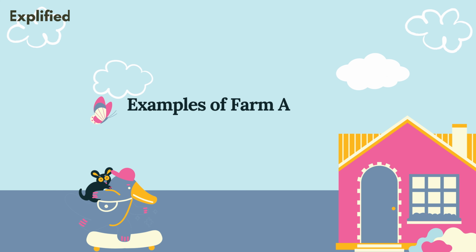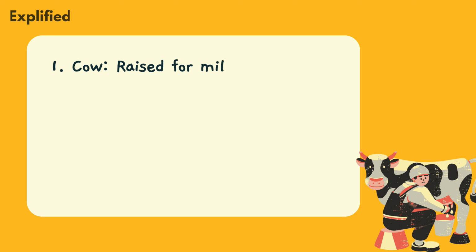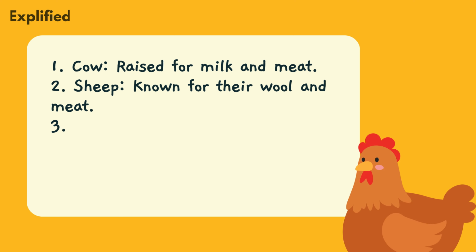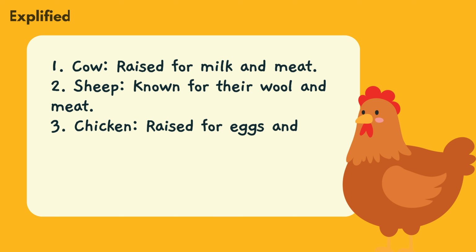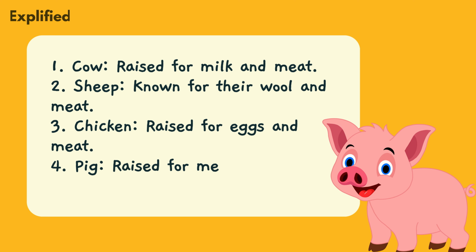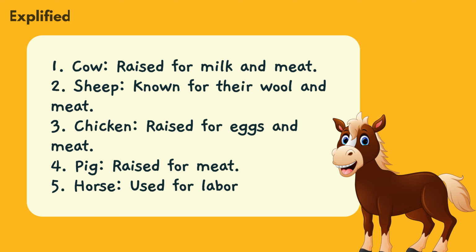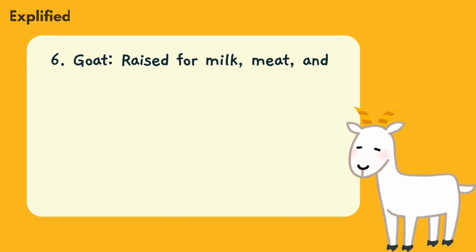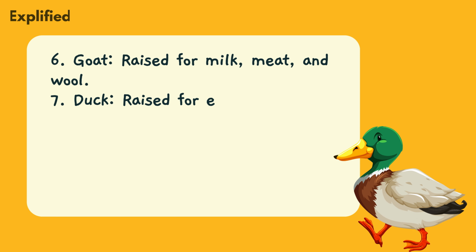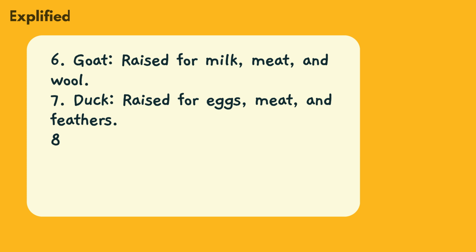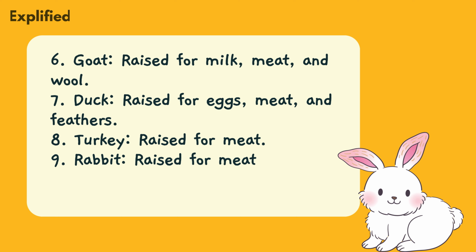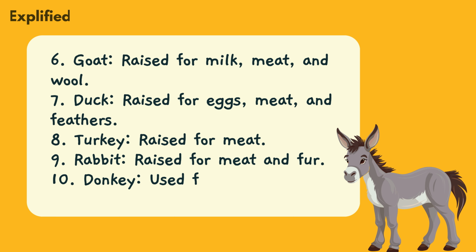Examples of farm animals. Cow, raised for milk and meat. Sheep, known for their wool and meat. Chicken, raised for eggs and meat. Pig, raised for meat. Horse, used for labor and riding. Goat, raised for milk, meat, and wool. Duck, raised for eggs, meat, and feathers. Turkey, raised for meat. Rabbit, raised for meat and fur. Donkey, used for labor and transportation.